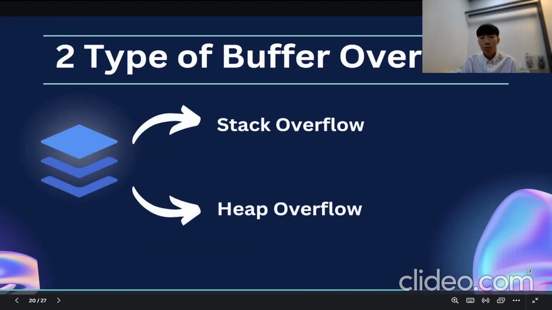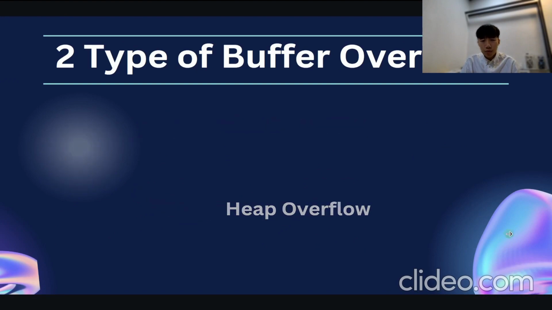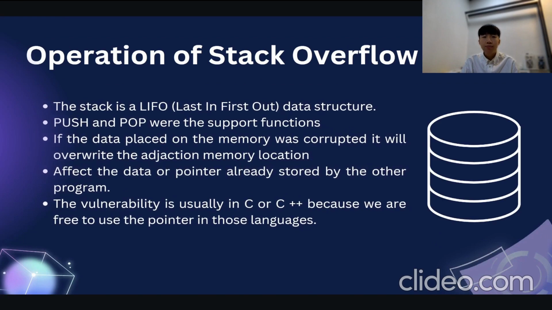So there are two types of buffer overflow. One is stack overflow, one is heap overflow. So this is the operation of a stack overflow attack. The stack is a LIFO, which is a last in, first out data structure. Stack overflow uses push and pop as the functions.